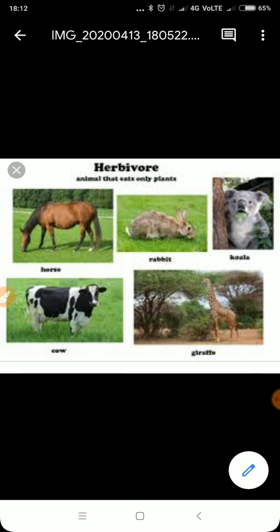They have wide and blunt teeth which they use to graze and grind the plant, because plants have an outer layer made up of cellulose, so they need strong teeth to chew that. Some herbivores are ruminants. You know what I mean by this word ruminants?